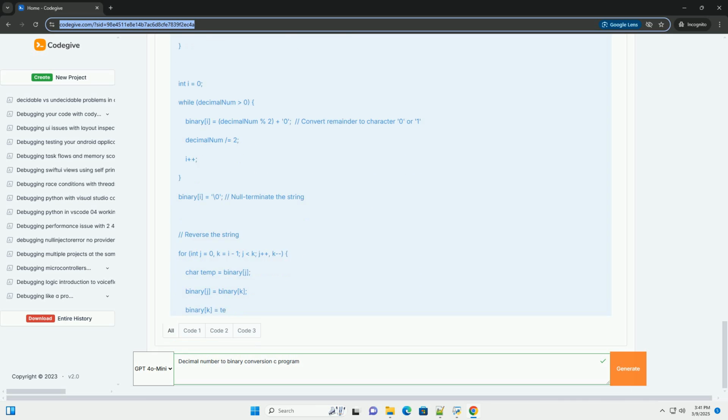Floating point numbers: converting floating point numbers, for example 3.14, to binary is more complex and involves representing the number in terms of a sign, exponent, and mantissa, similar to scientific notation. This is often covered in the IEEE 754 floating point standard. It's beyond the scope of this basic integer to binary conversion tutorial.